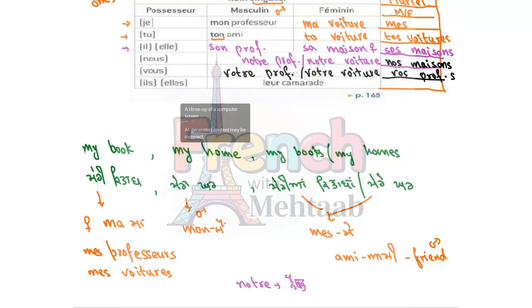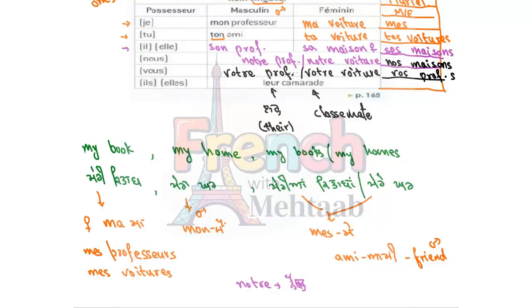Ils, they, then it means their. It is called leur. Leur means their. Their camarade. Camarade means classmate. Their classmate, leur camarade.